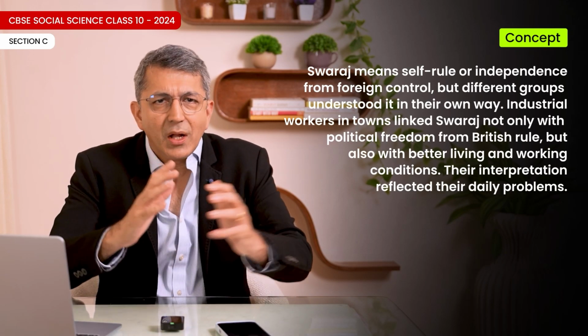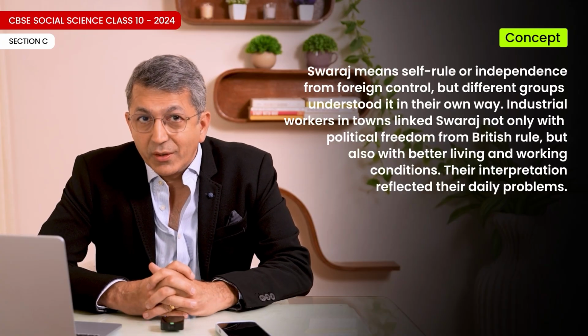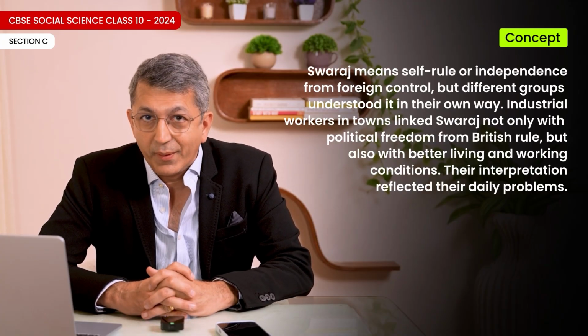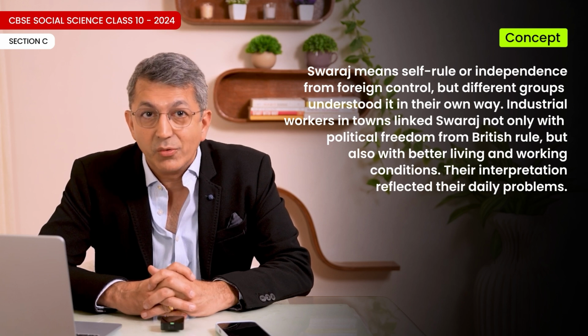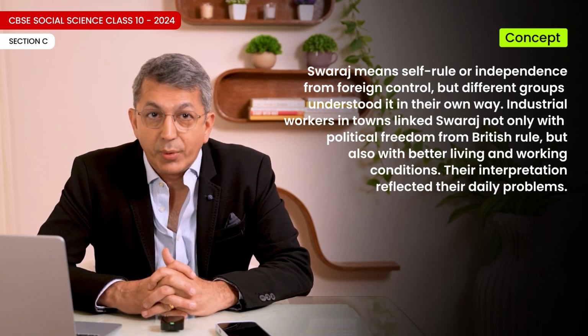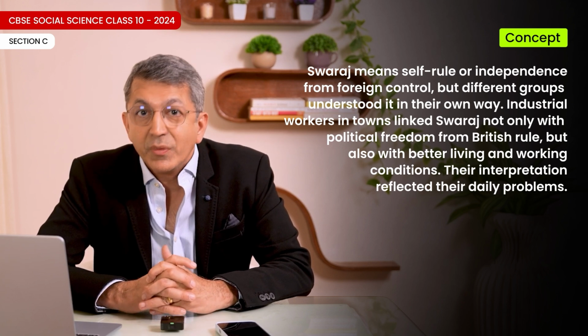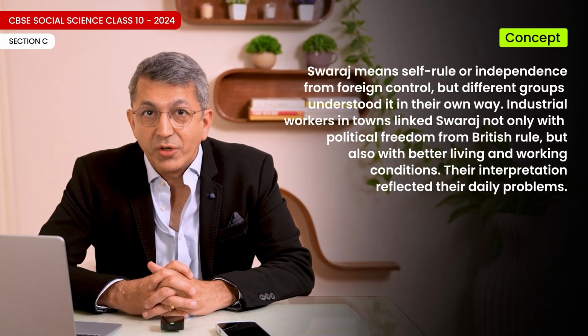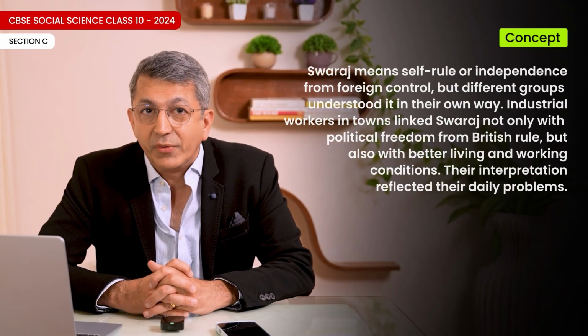28b. Workers had their own understanding of Mahatma Gandhi and the notion of Swaraj. Explain the statement with examples. Answer, concept clarification. Swaraj means self-rule or independence from foreign control, but different groups understood it in their own way. Industrial workers in towns linked Swaraj not only with political freedom from British rule, but also with better living and working conditions. Their interpretation reflected their daily problems.